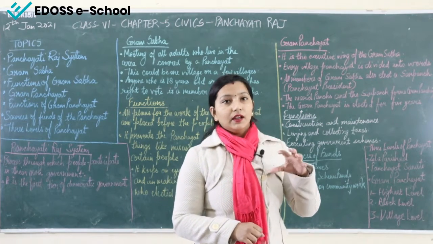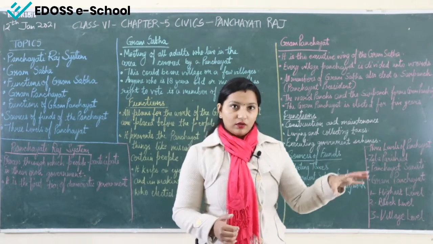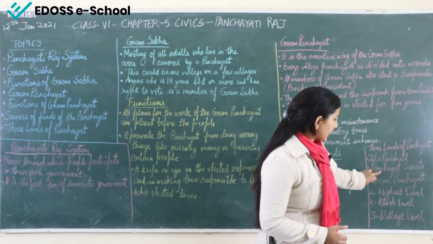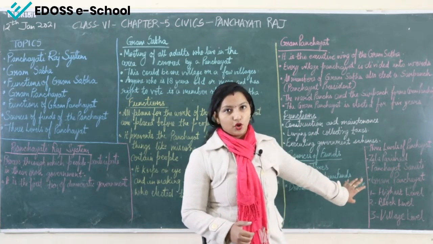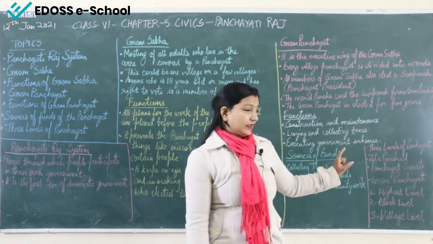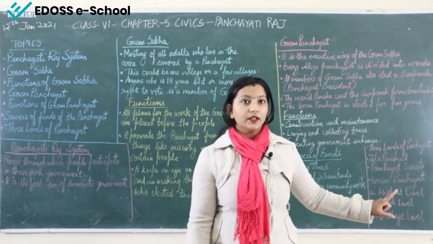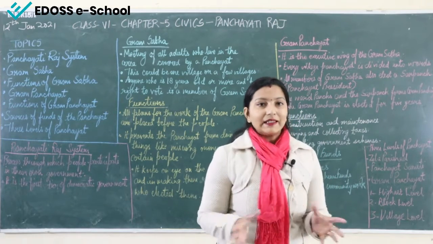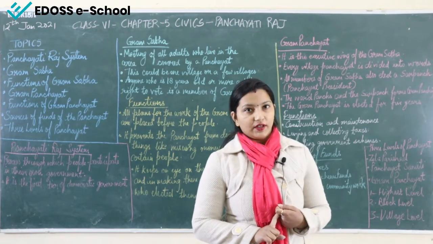It means the whole area is divided into certain blocks, and then there is a block officer, and they work accordingly. So this is the block level system. The Panchayat Samiti works at the block level. The third one is the Gram Panchayat. The Gram Panchayat works at the village level for the village people. Under the Panchayat Samiti, there are many Gram Panchayats, comprising the Panch and Sarpanch at village level.